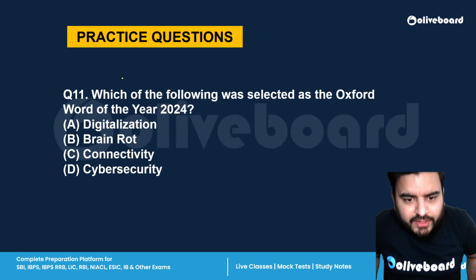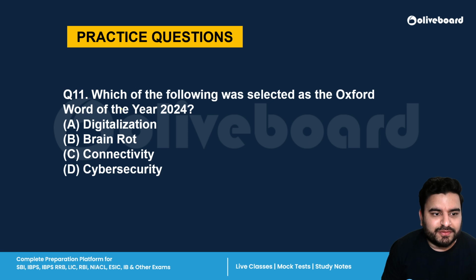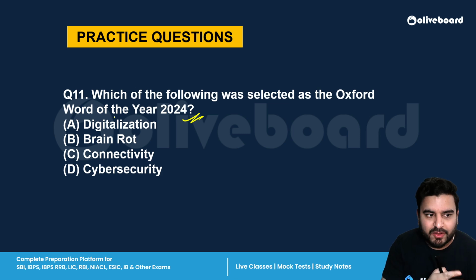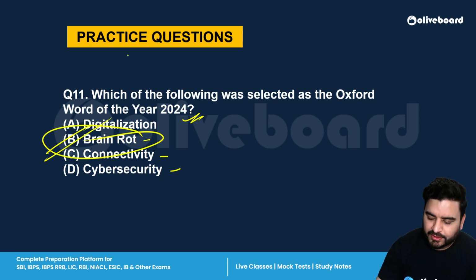Next is, which of the following was selected as the Oxford word of the year? There are two words of the year. One selected by Oxford and the second by Merriam-Webster. Both of these dictionaries are available, Oxford dictionaries and Merriam-Webster also. So A, digitalization, B, brain rot, C, connectivity, or D, cybersecurity. So the correct answer is B, brain rot.